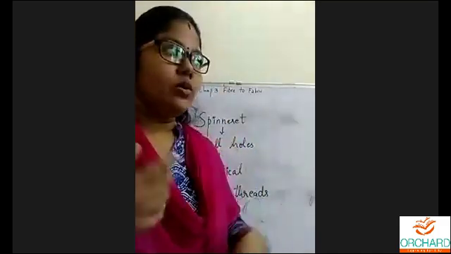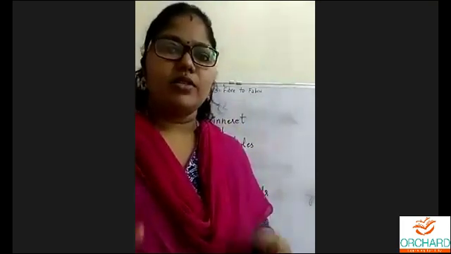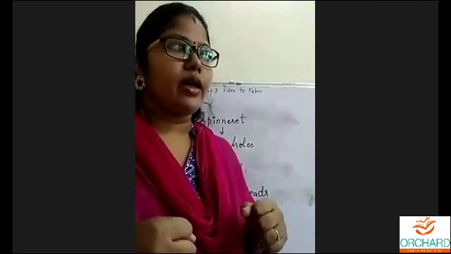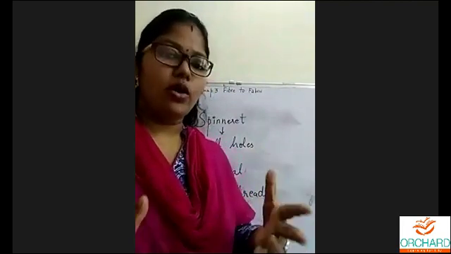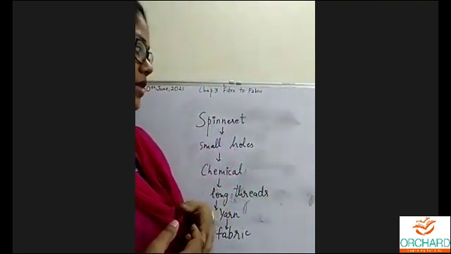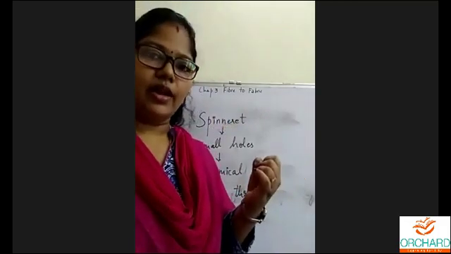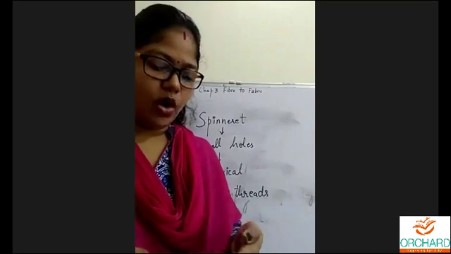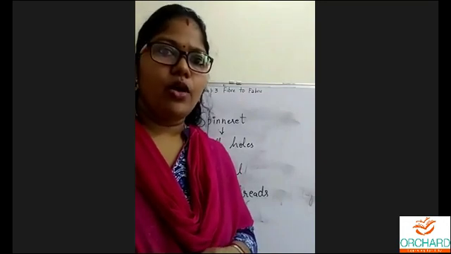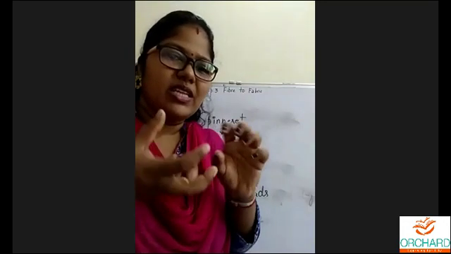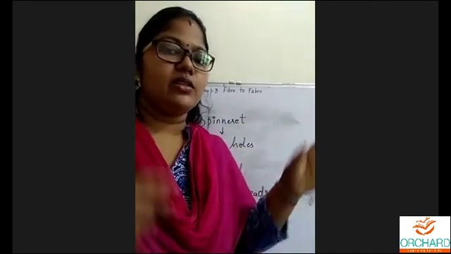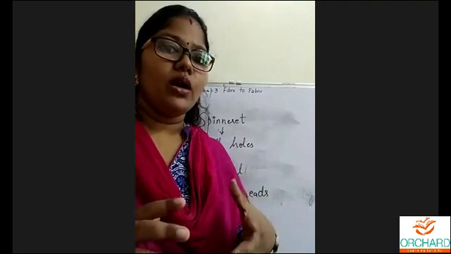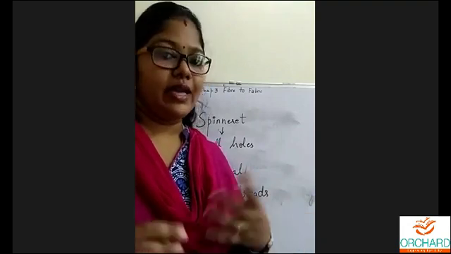Right? Now, the synthetic fiber or artificial fiber or man-made fiber are very strong fiber. They are long-lasting. They are durable. They are wrinkle-free. They are stain-resistant. Wrinkle-free means you will find cotton, if you keep using it for 6 months, it will start shrinking. It will have wrinkles. You'll definitely have to iron it. Whereas artificial fibers, you don't have to iron them. They are wrinkle free and stain resistant.